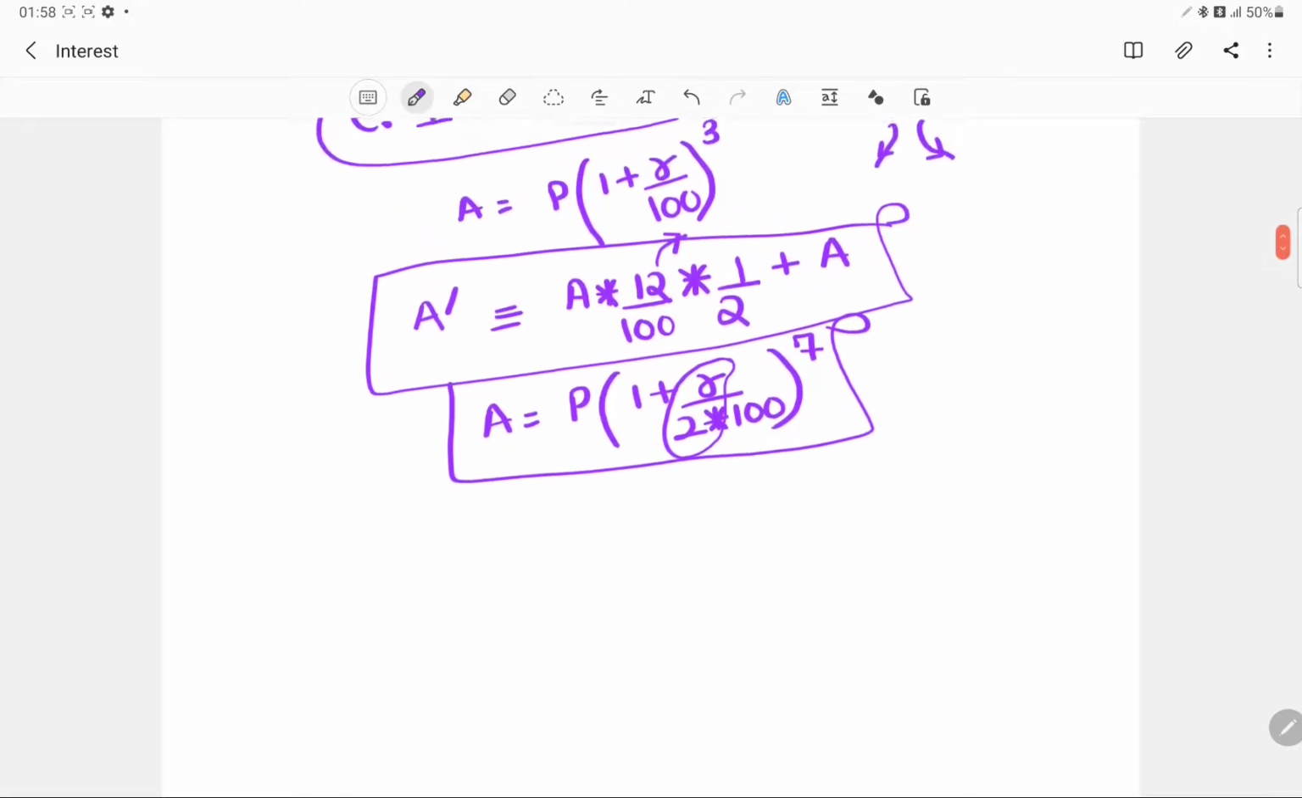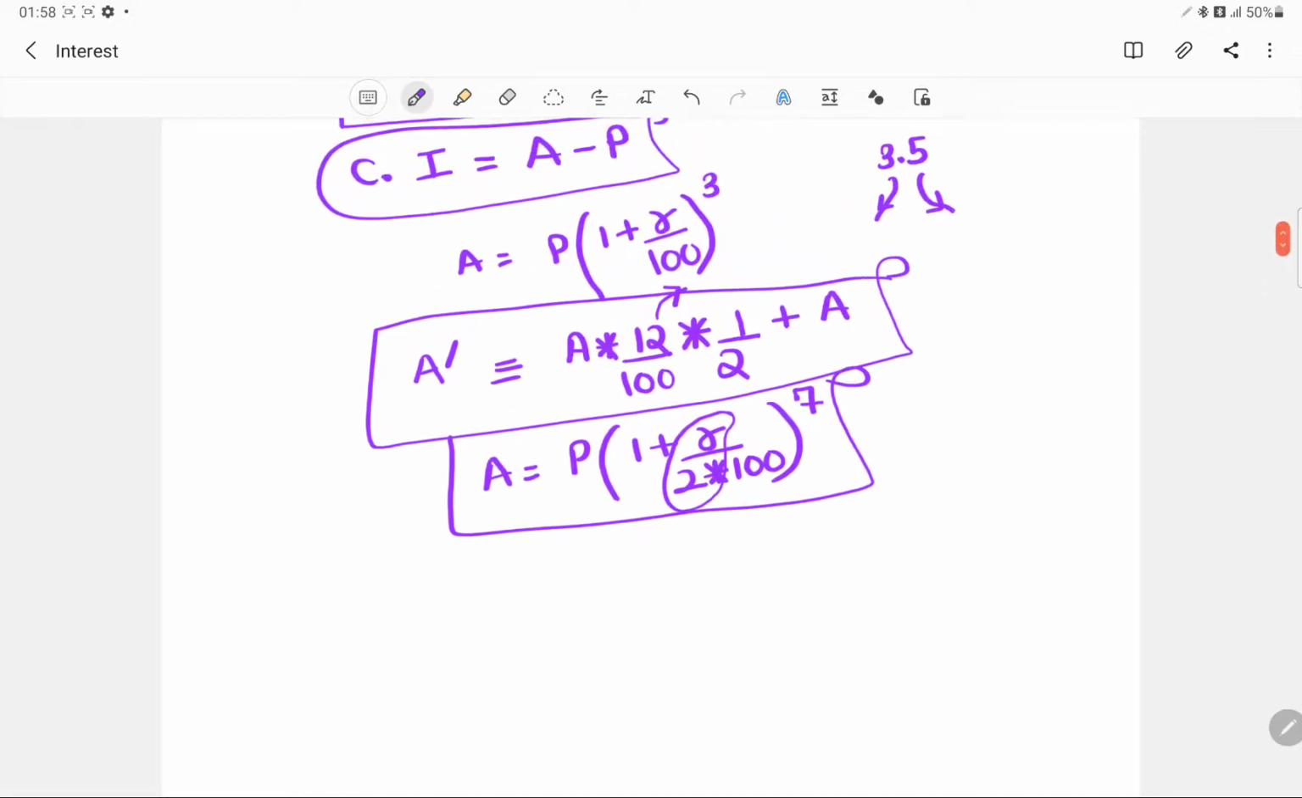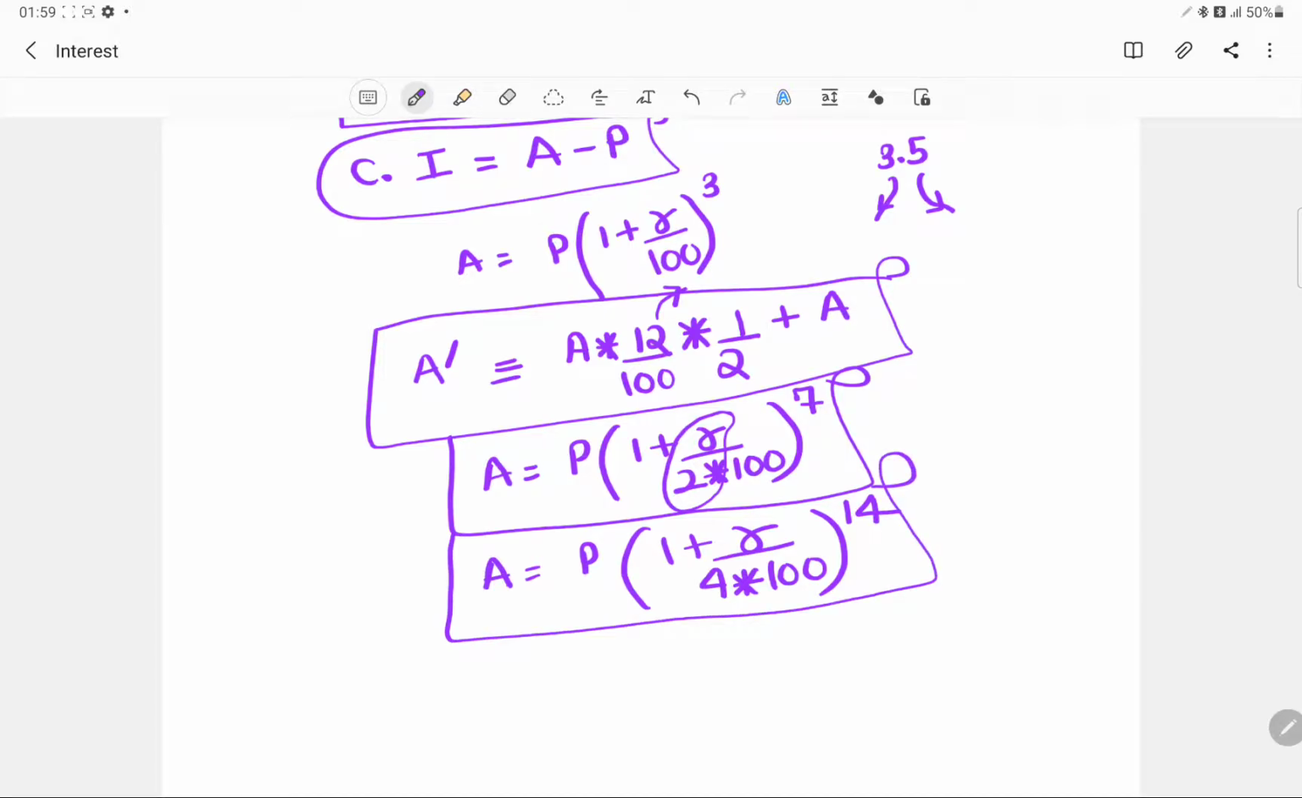If it is in terms of 3 months, we can say A is equal to P(1 + r by 4 into 100). And how many 3 months can be made out of 3.5? So this would be 4 into 3, 12, plus 2, 14. So this would be the amount that we will be getting.